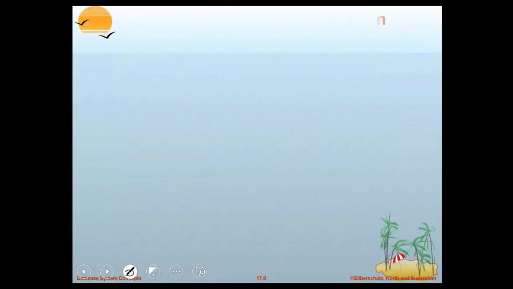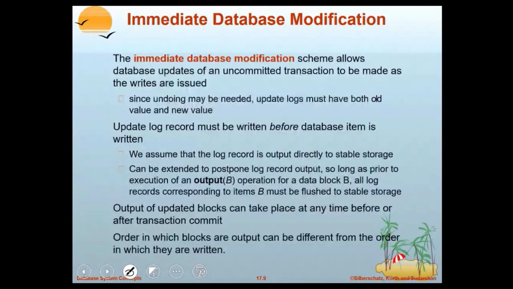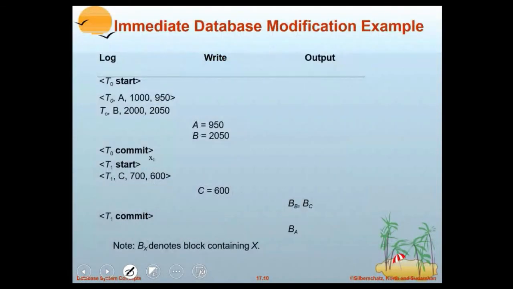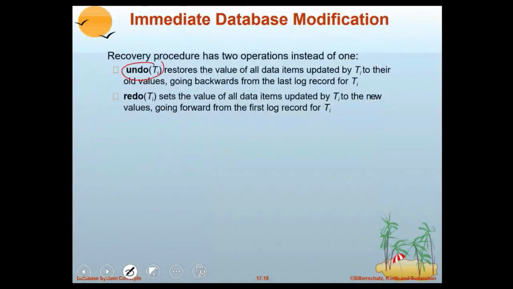And immediate database modification says the modification is to be done first to the disk, then only it writes a transaction commit log into the log records. That's what we see. First it is updating, then it is writing commit. That is what we call immediate database modifications. It has two operations, undo and redo. Undo is nothing but undoing it. Redo means again repeating the updates.